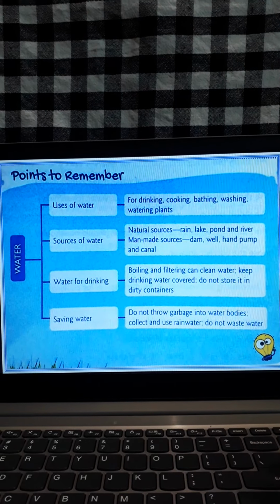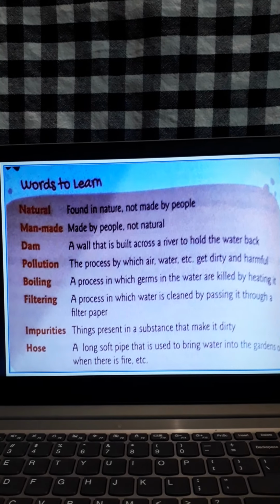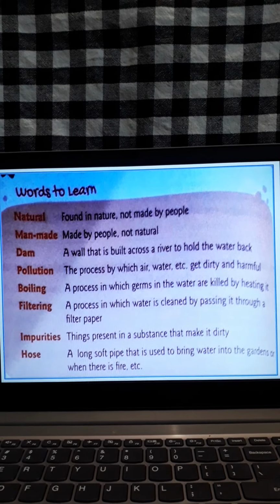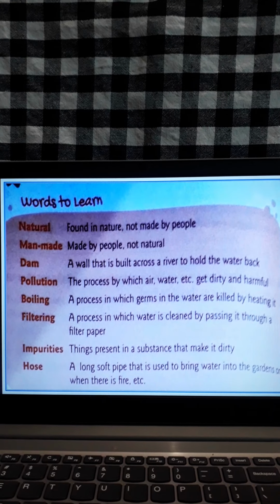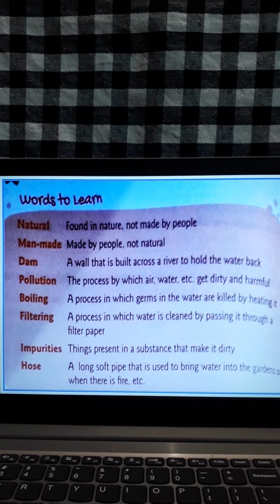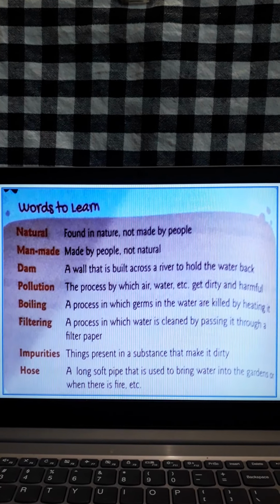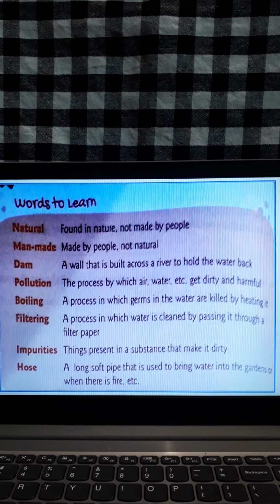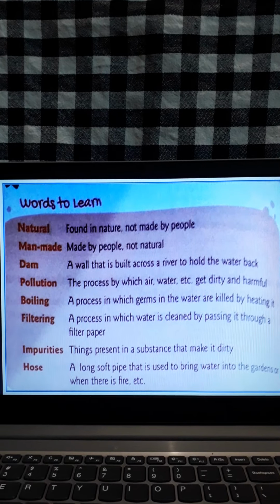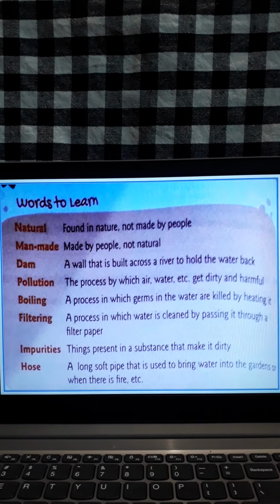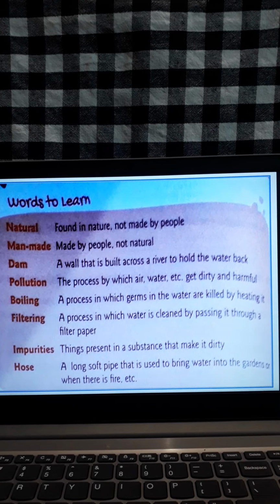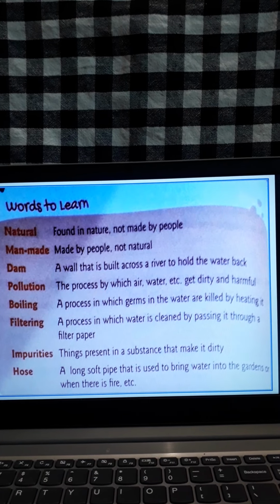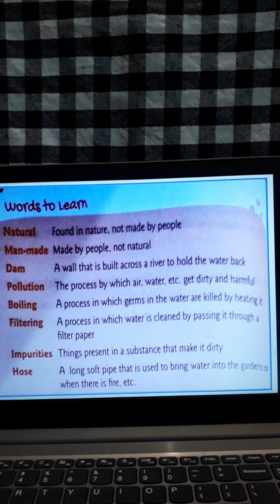Okay. Now let us come to the difficult word meanings. Words to learn. Natural. What is the meaning of natural? Found in nature. Not made by people. Man-made, meaning made by people, not natural. Dam, a wall that is built across a river to hold the water back.